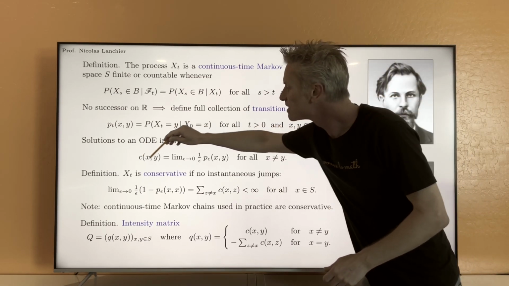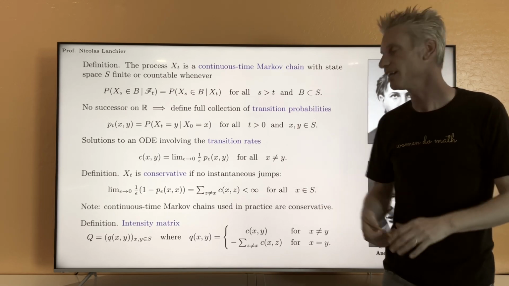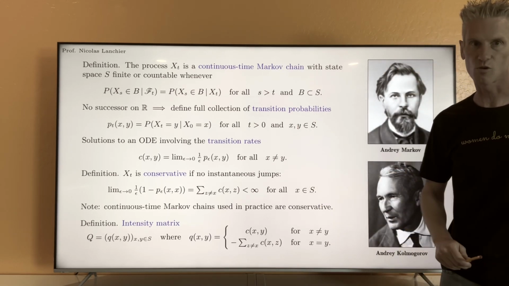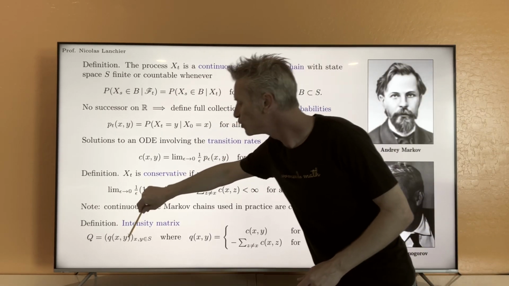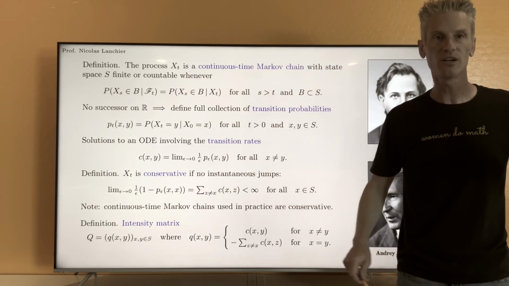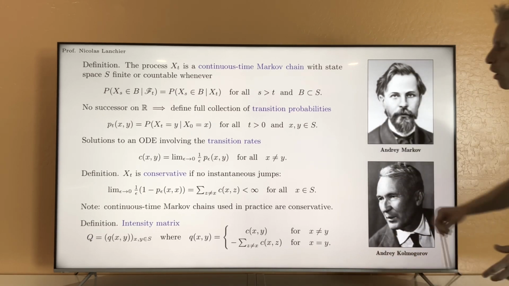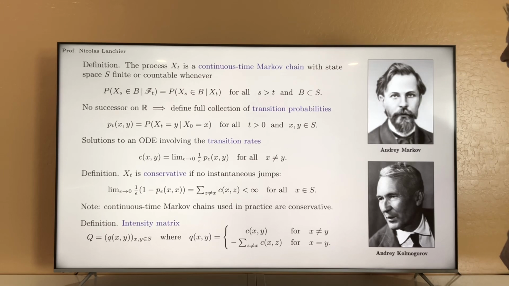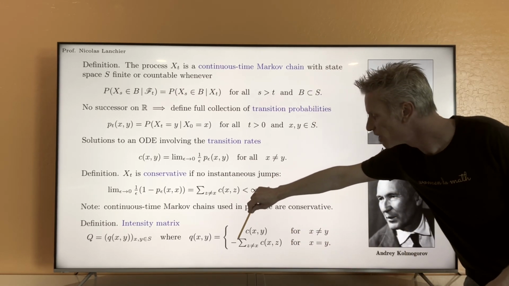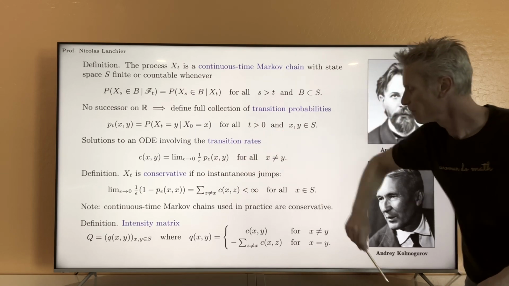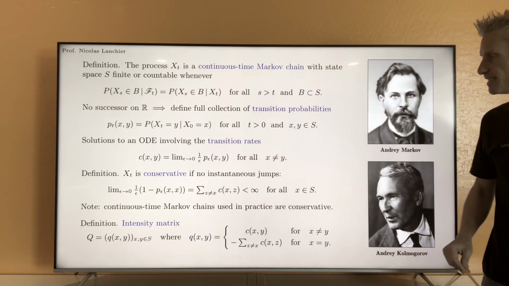So this Cxy is well defined and finite only for x different from y. So that's what we use for the coefficient Qxy when x is different from y, but to define the matrix on the diagonal, we are going to say that Qxx in general is equal to minus the sum for z different from x of the Cxz.